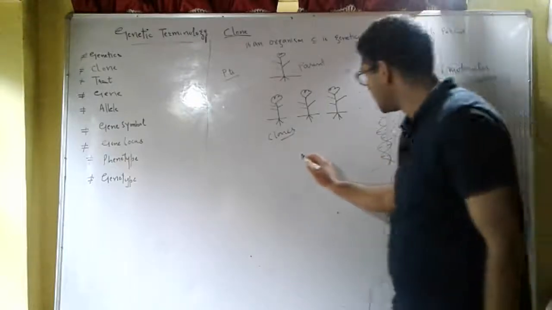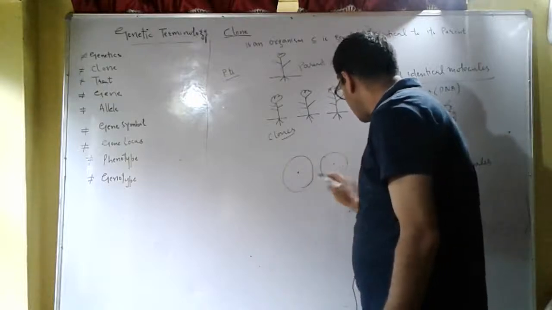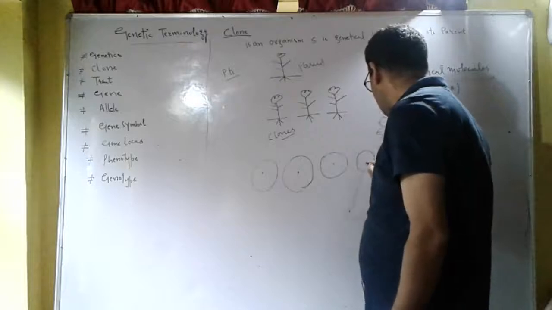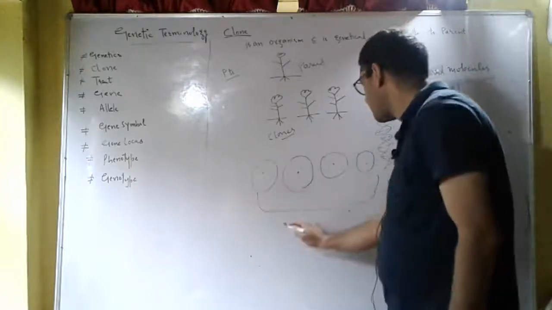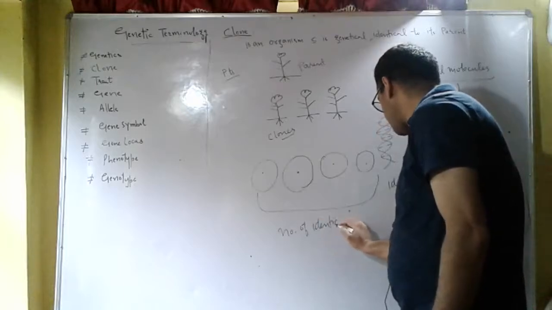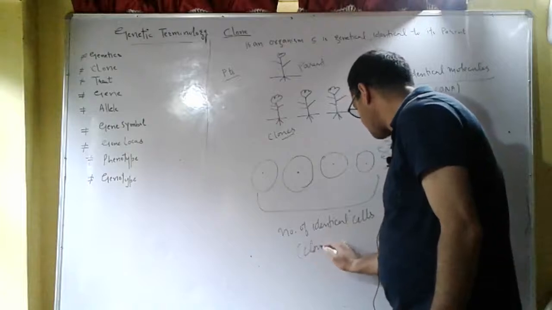Or we can say cells, for example. A number of identical cells are also clones.